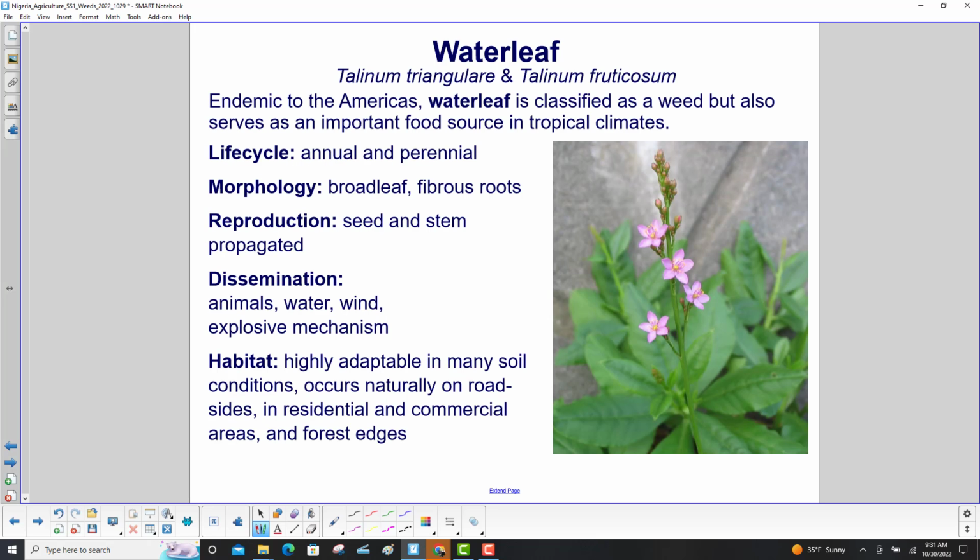Waterleaf. Endemic to the Americas, waterleaf is classified as a weed, but also serves as an important food source in tropical climates. It is both an annual and a perennial. Its morphology is broadleaf, fibrous roots. It reproduces through seed and stem propagation. It is disseminated by animals, water, wind, an explosive mechanism. And its habitat: it is highly adaptable in many soil conditions. It occurs naturally on roadsides, in residential and commercial areas, and forest edges.